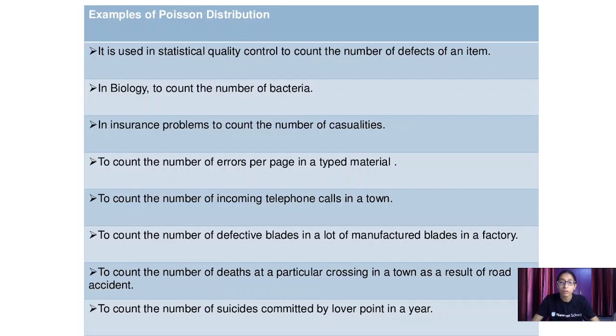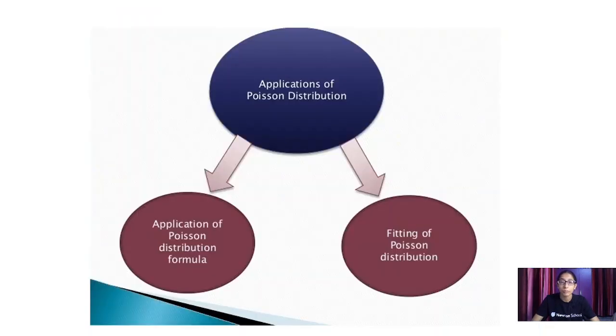Fifth, to count the number of incoming telephone calls in a town. Sixth, to count the number of defective blades in a lot of manufactured blades in a factory. Seventh, to count the number of deaths resulting from road accidents in a town, and to count the number of suicides committed.